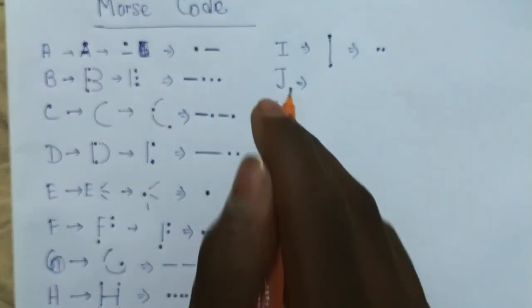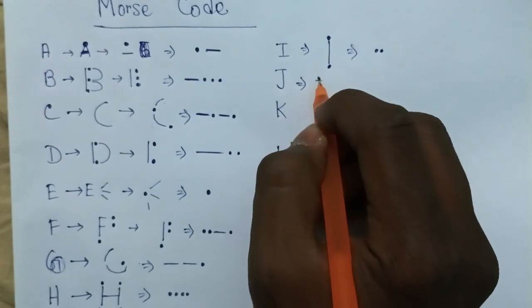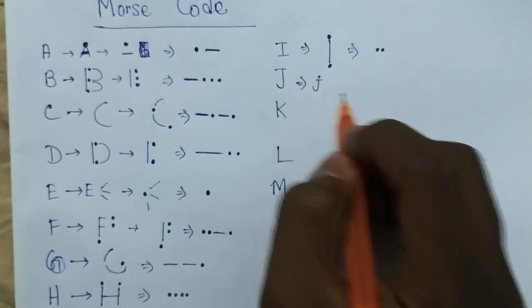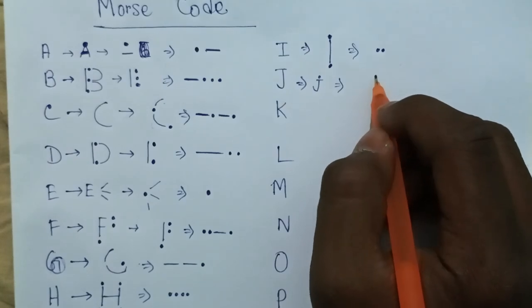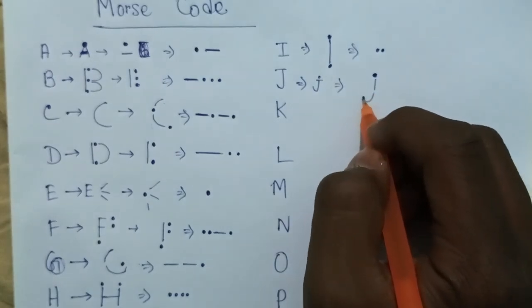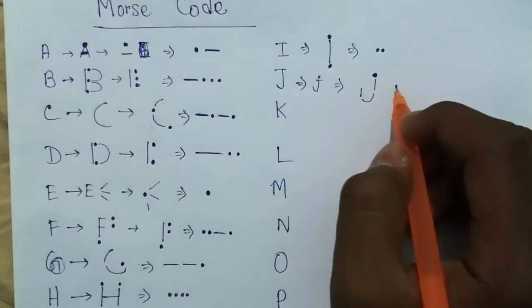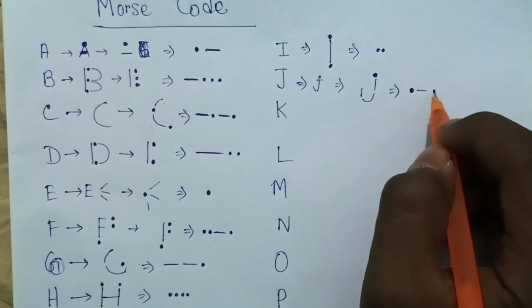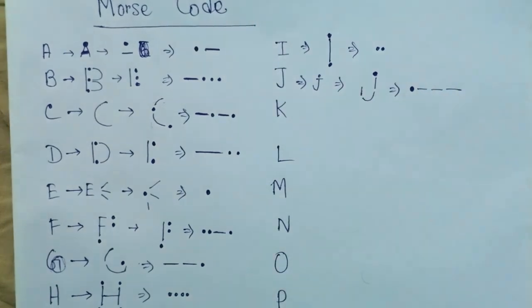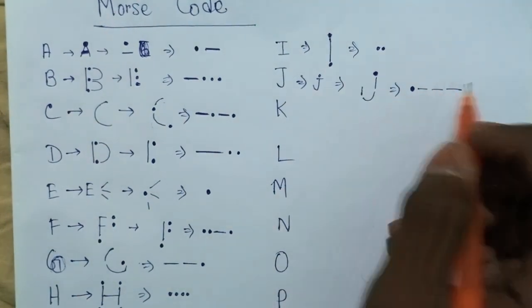J, we have to remember something regarding J. We will write J not in capital letters but in small letters. So we will do this: one dot, then 1, 2, 3. Simple. So it translates into a dot and then three lines. This is J.